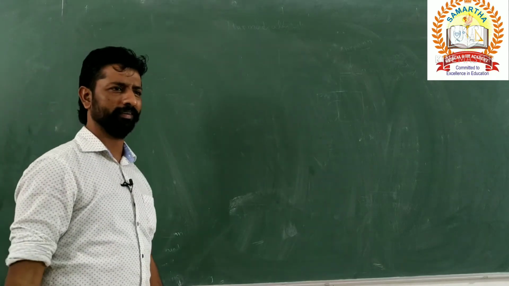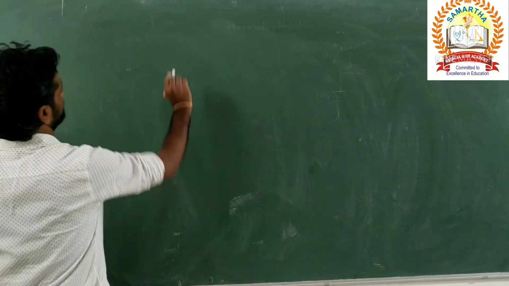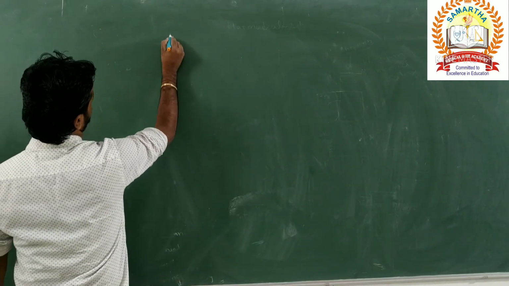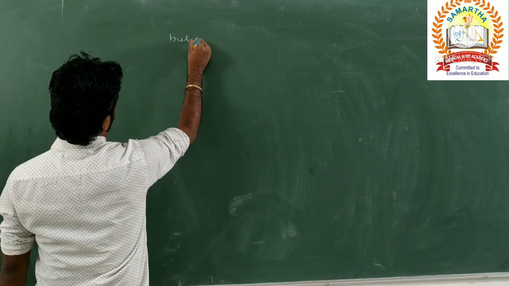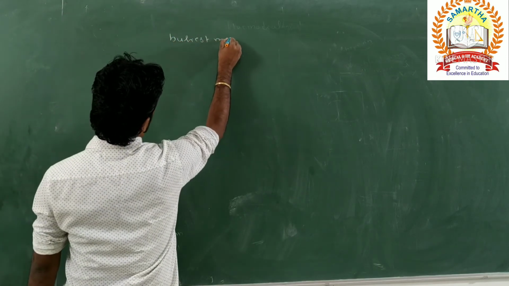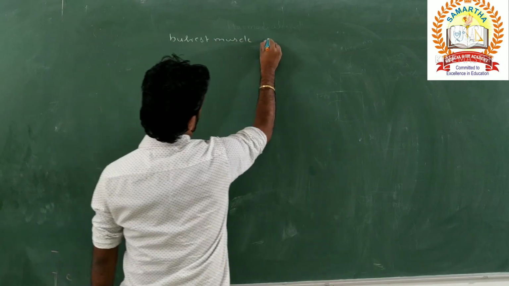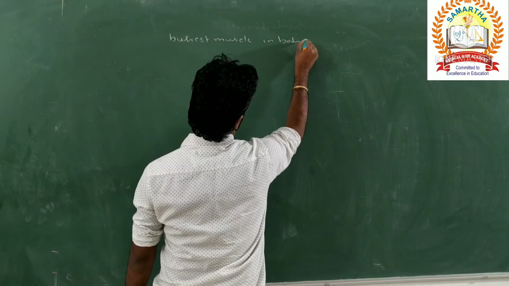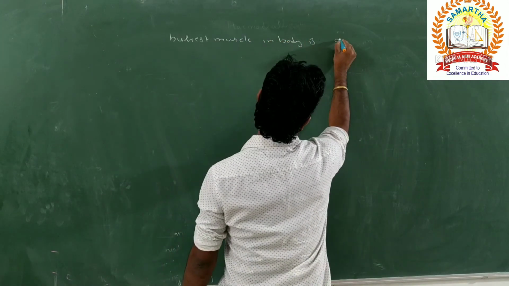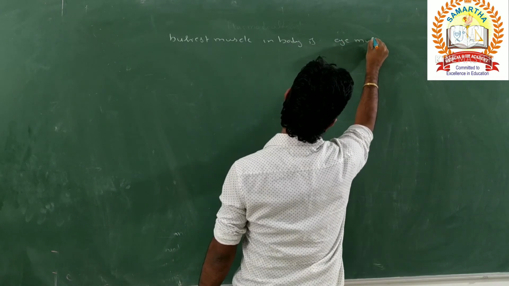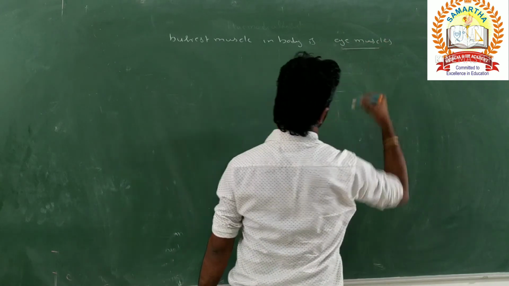With respect to the muscle, the busiest muscle in the body is the eye muscle, or the muscles of the eye.